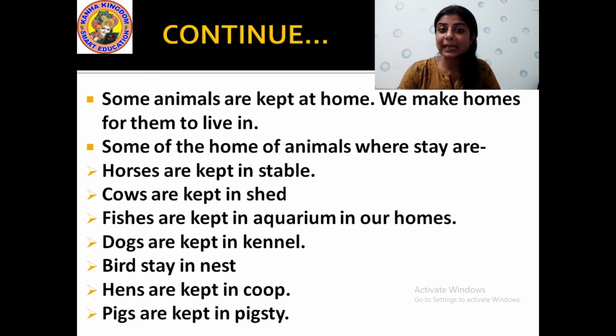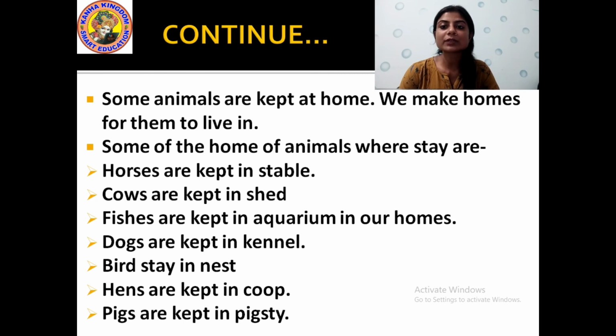Horses are kept in stable, S-T-A-B-L-E, stable. Cows are kept in shed. Then fishes are kept in aquarium in our homes. Dogs are kept in kennel. Birds stay in nest. Hens are kept in coop, C-O-O-P, it is coop. And pigs are kept in pigsty, P-I-G-S-T-Y, pigsty. Alright, so these are the different homes of some animals that can be kept at home or in